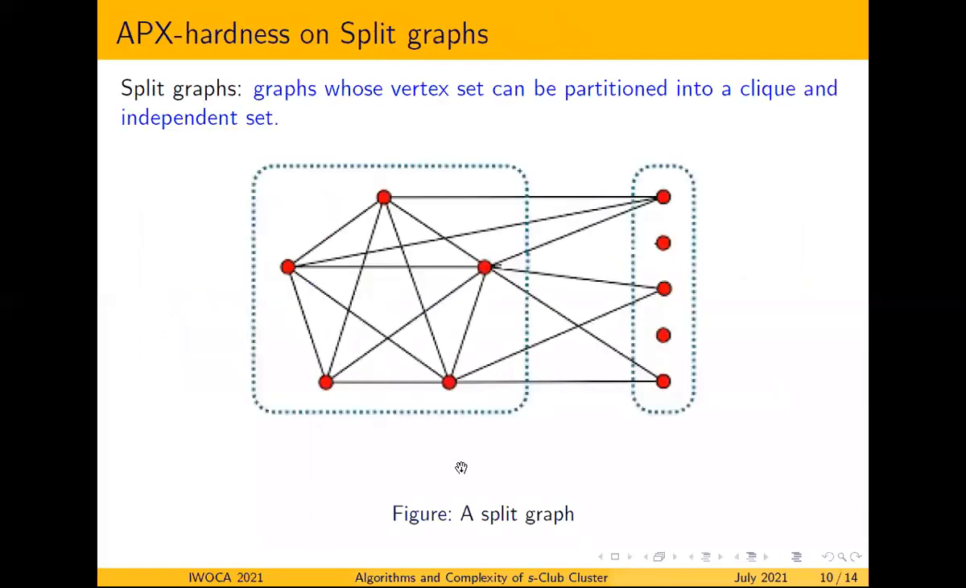The second result is on APX-hardness on split graphs. And what are split graphs? Split graphs are graphs whose vertex set can be partitioned into a clique and an independent set. So this is a split graph. Here we have a clique part and an independent set part.